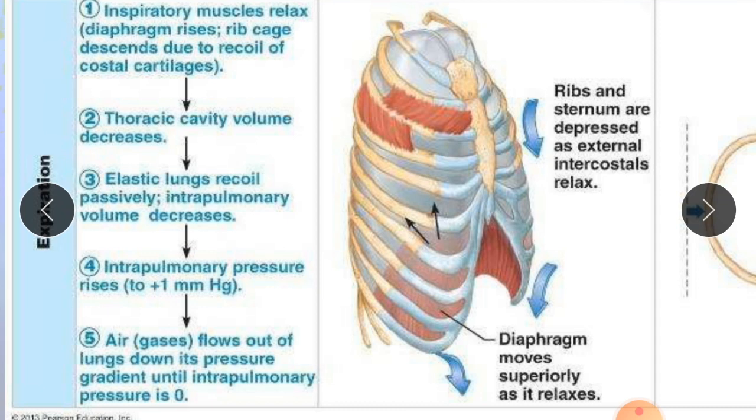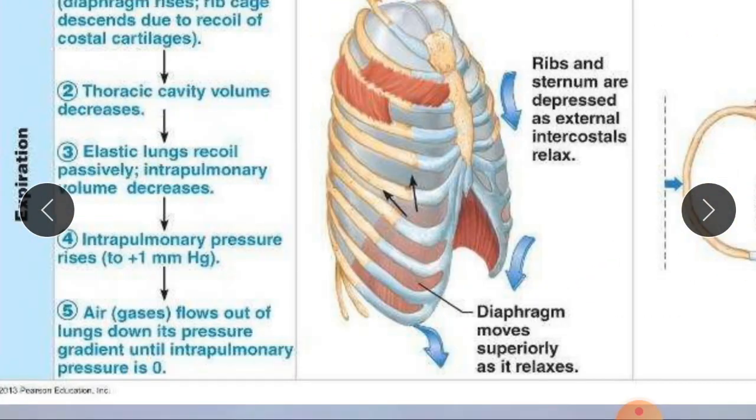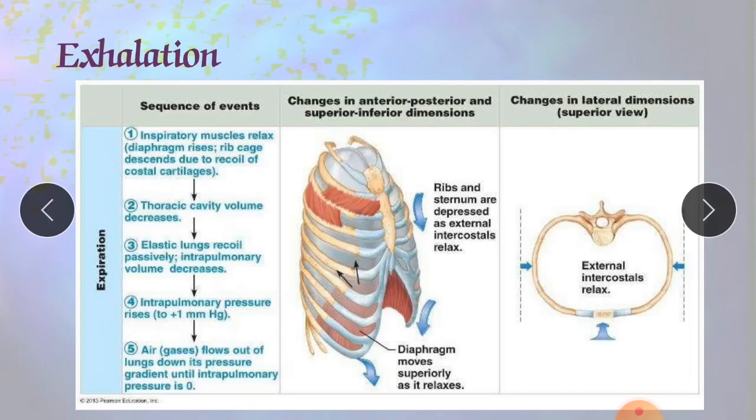And we know the rule: air flows from the higher pressure to the lower pressure. Due to this, exhalation occurs, and the air from the lungs goes toward the atmosphere, outside. In this fashion the air will go outside. Now here you can see the diaphragm will be completely relaxed, not stretched, and it will regain its normal position.